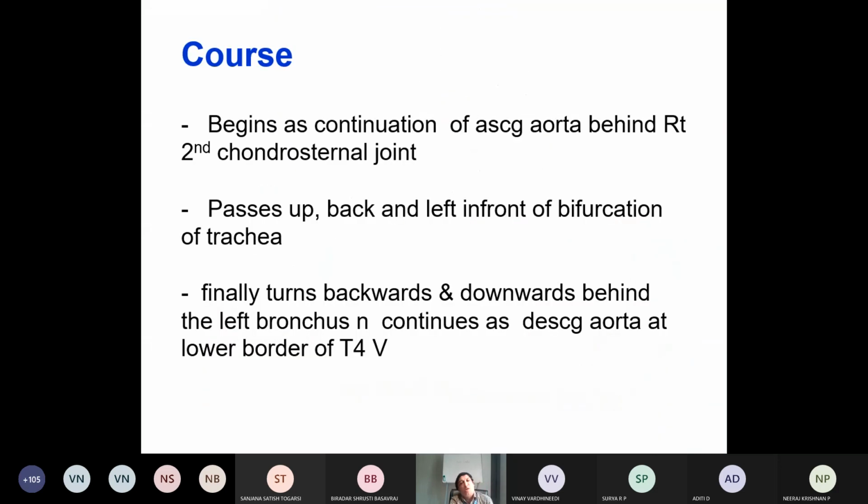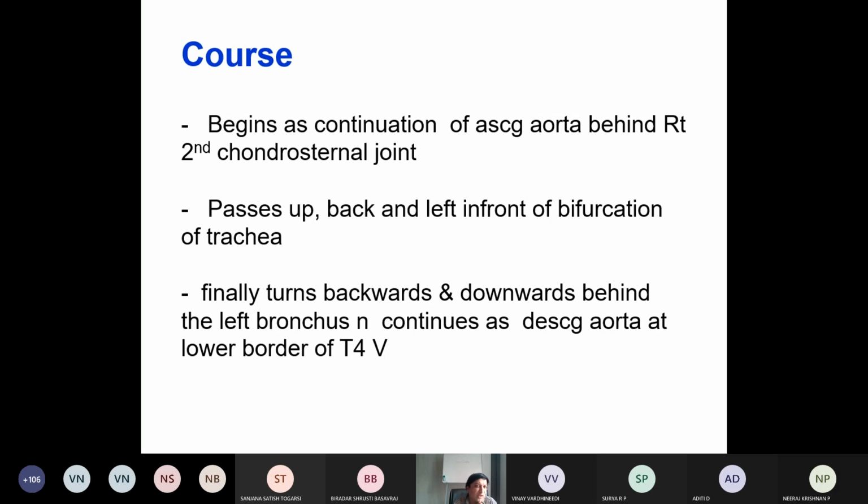How does it begin? The course of the arch of aorta: it begins as a continuation of the ascending aorta behind the second chondrosternal joint, then passes backward and to the left in front of the bifurcation of the trachea.